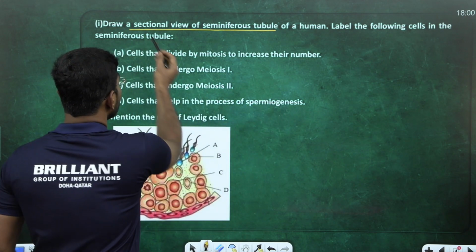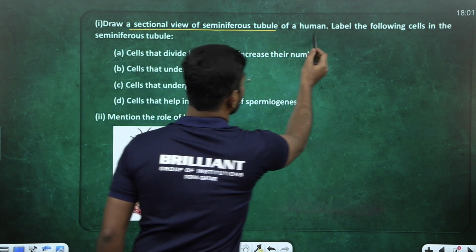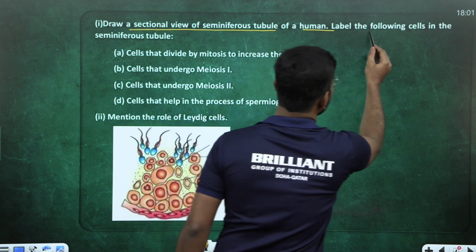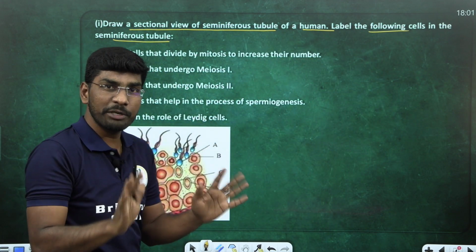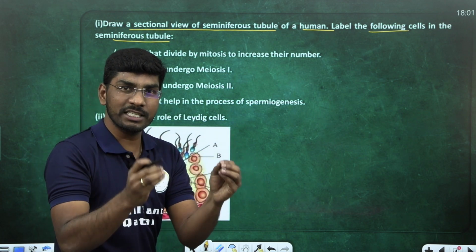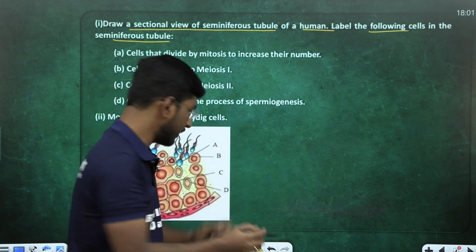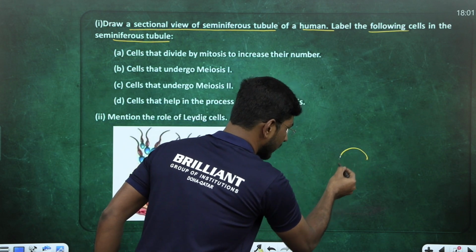Look here. They're asking, draw the sectional view of the seminiferous tubule in human. Label the following cells within the seminiferous tubule. They're asking, right? Where is the seminiferous tubule? We know the testis. If you look inside the testis, this is a testis, right? This is a testis.